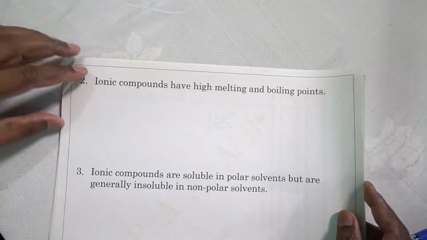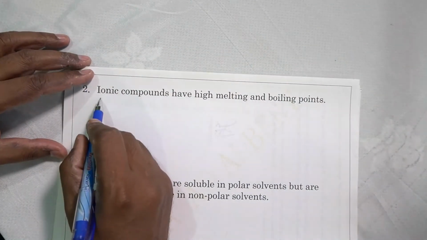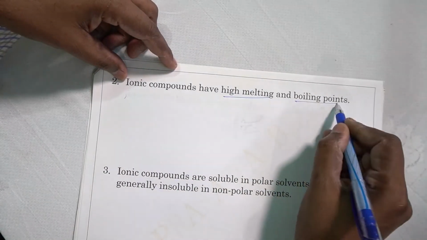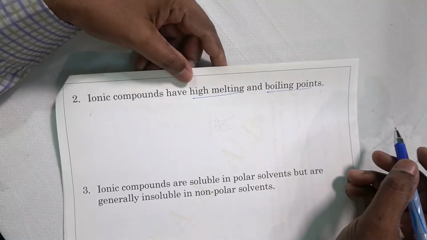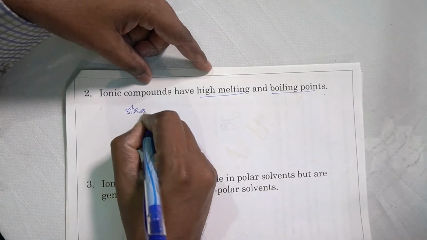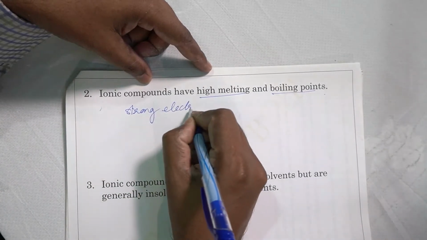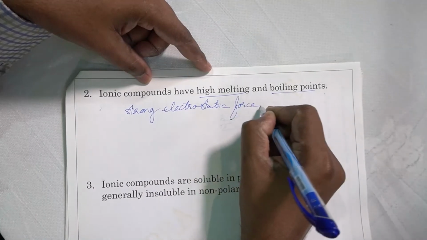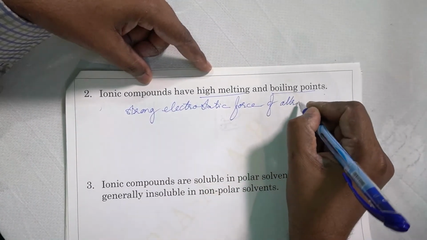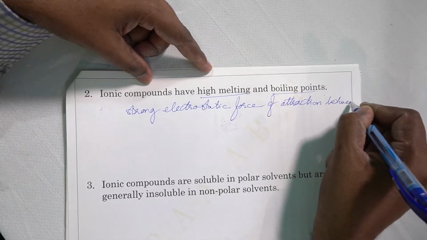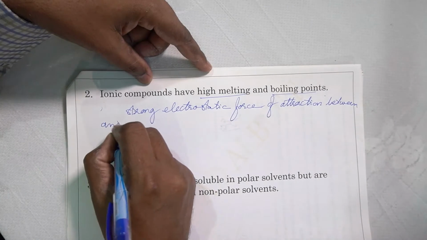Now the second property of ionic compounds is that they have high melting and boiling points. Why do they have high melting and boiling points? This is again due to the strong electrostatic force of attraction between anions and cations.